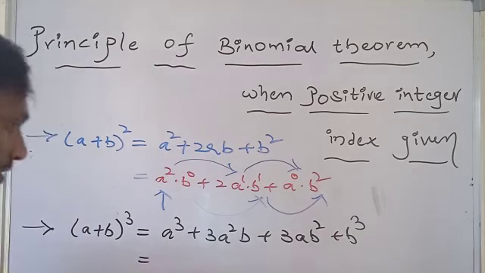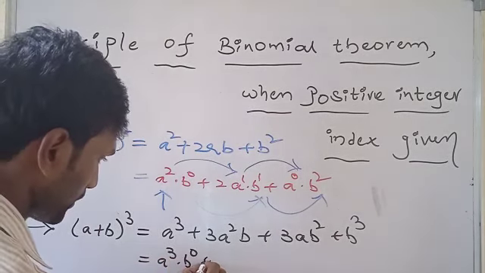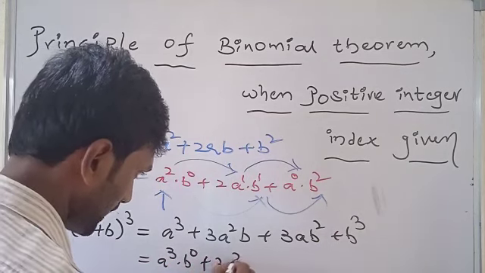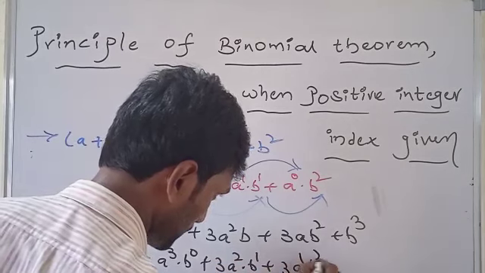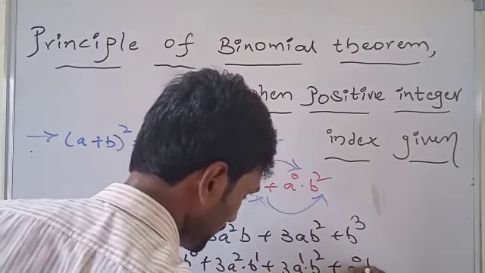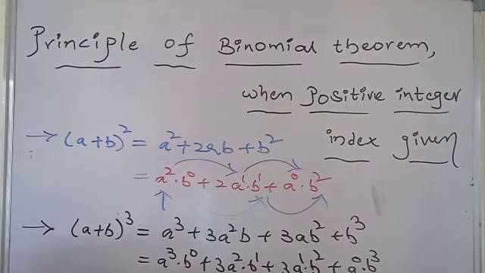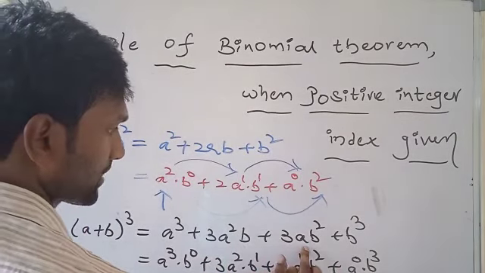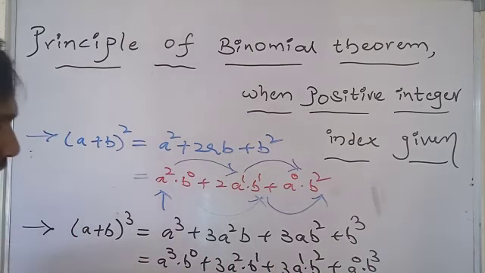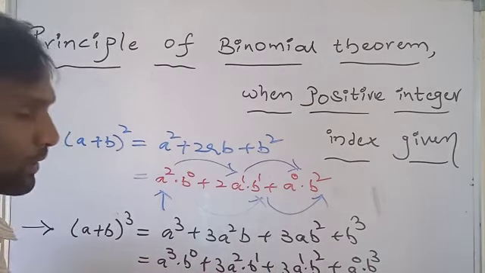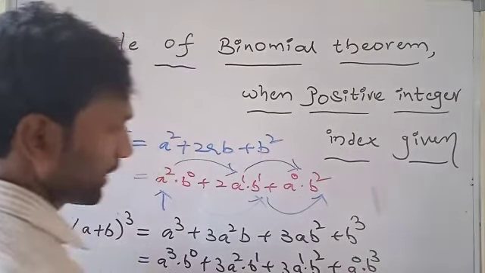Now that is equal to, see this one, write a^3 like this: a^3 into b^0, next 3a^2 into b^1, next 3 into a^1 into b^2, next a^0 into b^3. So the formula of (a + b)^3 is a^3 + 3a^2b + 3ab^2 + b^3. Write a^3 as a^3 into b^0, 3 into a^2 into b^1, 3 into a^1 into b^2, next plus a^0 into b^3.